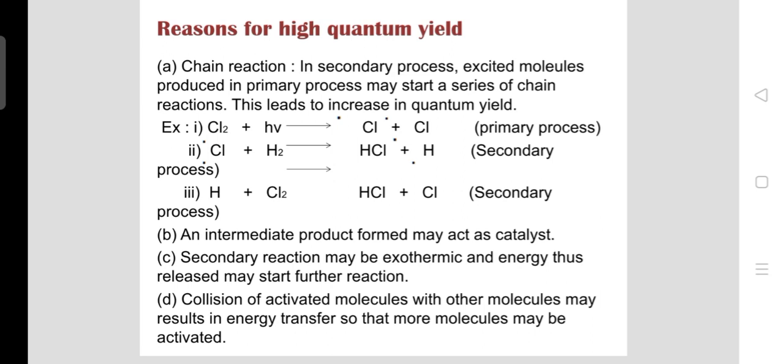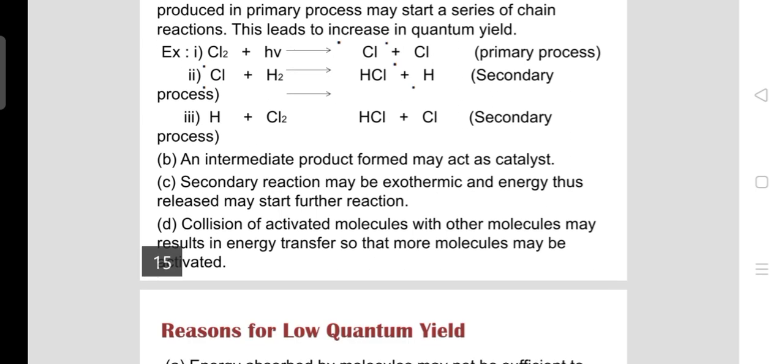Next, the secondary reaction may be exothermic, and the energy released starts the reaction further. And we all know that when activated molecules collide with unactivated molecules, they transfer their energy to that molecule. So with the help of that energy transfer, the inactivated molecule can get activated.